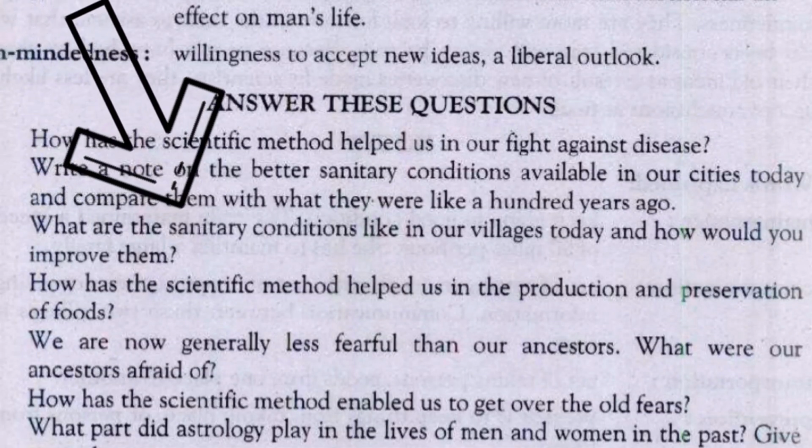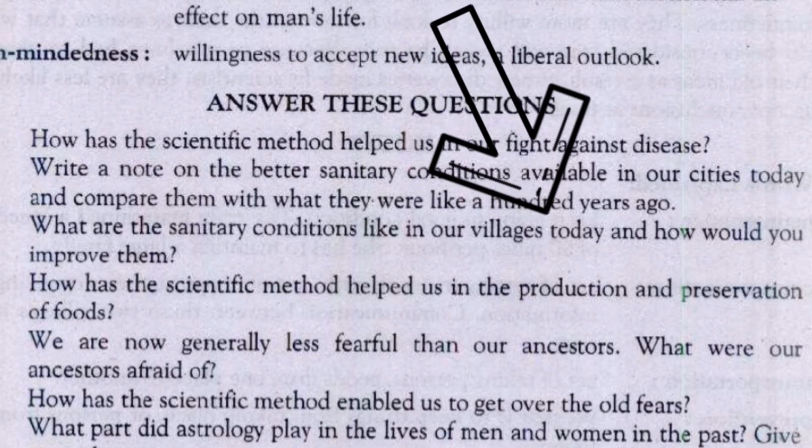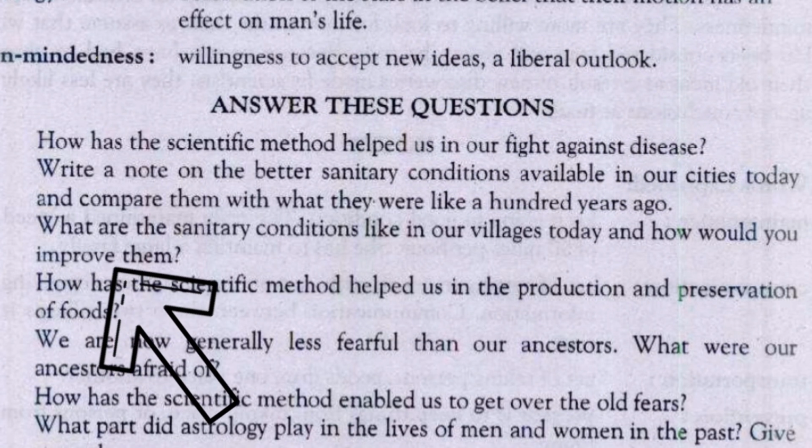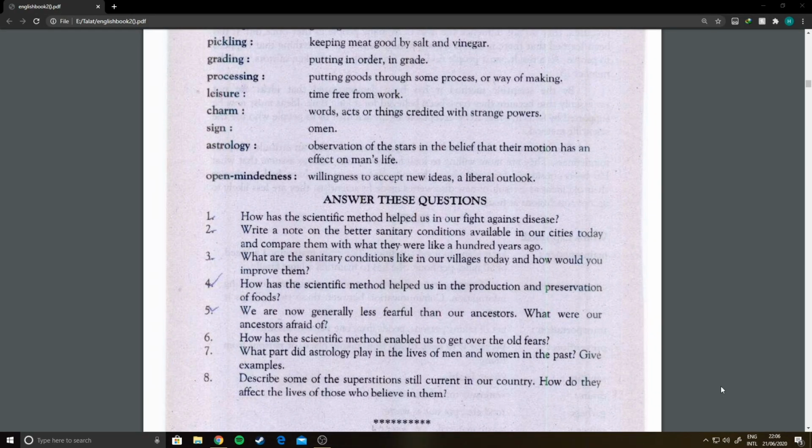Question number 3: what are the sanitary conditions like in our village today, and how would you improve them? Unluckily, today, our city streets are paved and well drained, but sanitary conditions are not good in the village. Even today, the streets are narrow and unpaved.